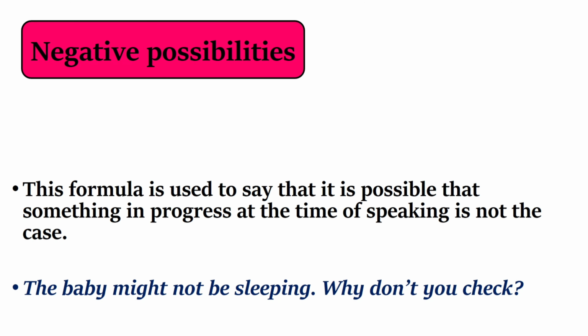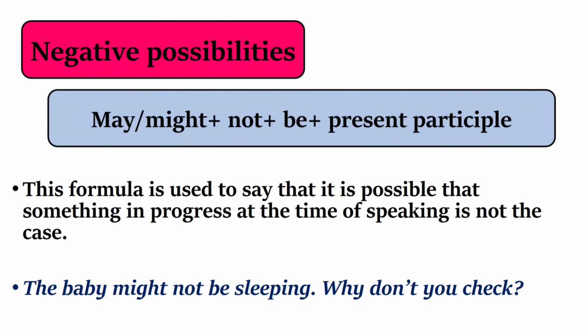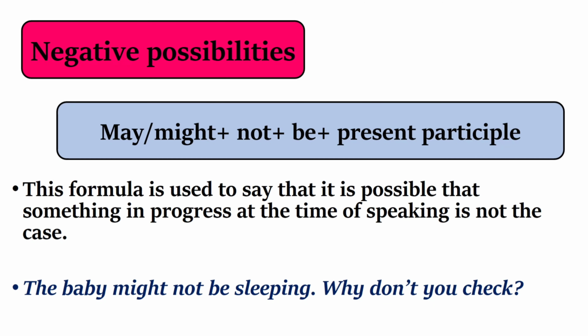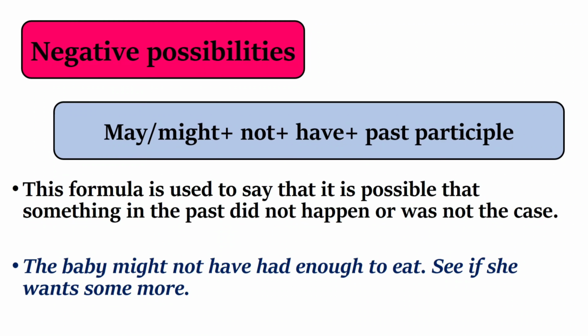For saying that it is possible that something in progress at the time of speaking is not the case, we use this formula. May, might, plus not plus be plus present participle. Example: the baby might not be sleeping. Why don't you check? The following formula is used to say that it is possible that something in the past did not happen or was not the case. May, might, plus not plus have plus past participle. The baby might not have had enough to eat. See if she wants some more.